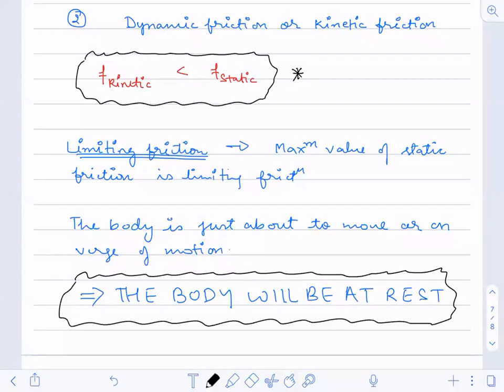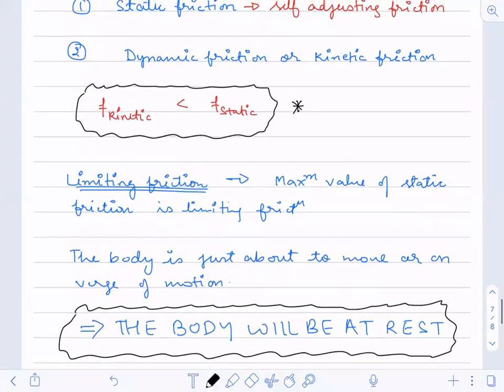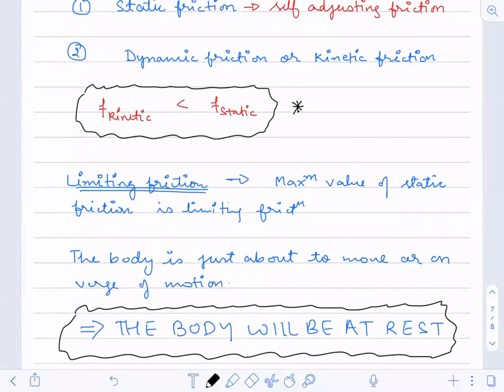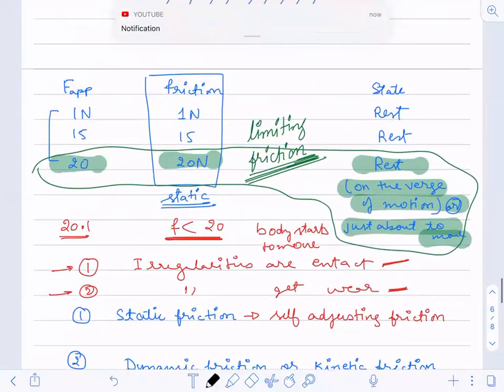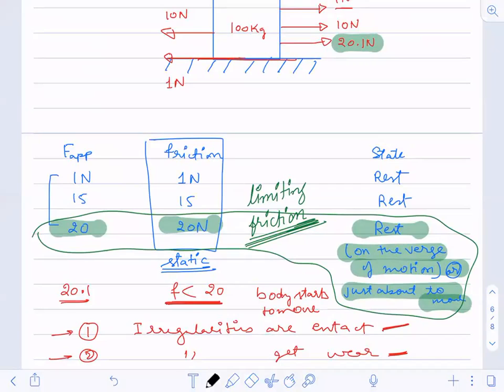Now we are going to see what kinetic friction is. Static friction and limiting friction, I hope everybody has understood.